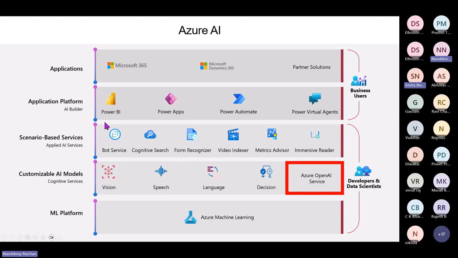The next one is Azure Applied AI Services. It is a set of scenario-based services that enable organizations to accelerate adoption, such as Azure Cognitive Search, which provides search capabilities over structured and unstructured data by using machine learning models. These services are integrated with the Azure platform, which provides capabilities such as scalability, security, and compliance, as well as many other tools and services that can be used to build and deploy AI-enabled applications.